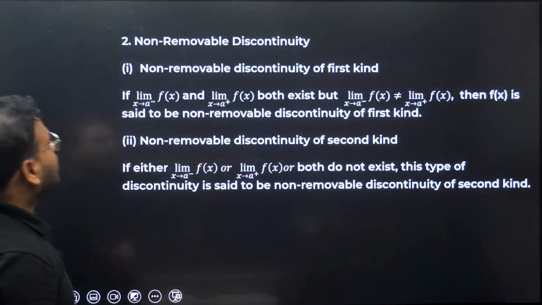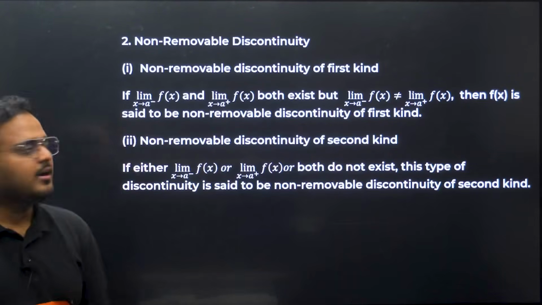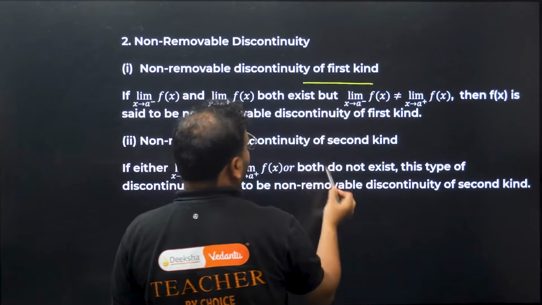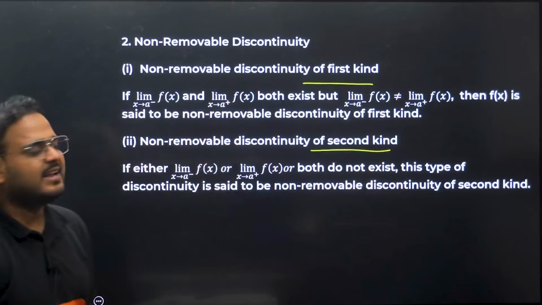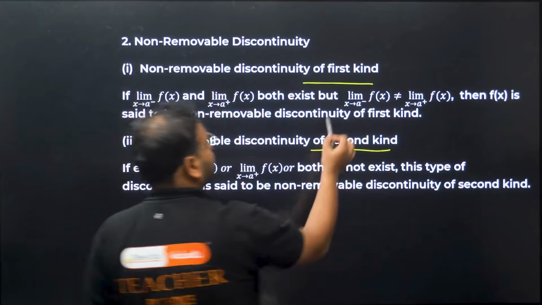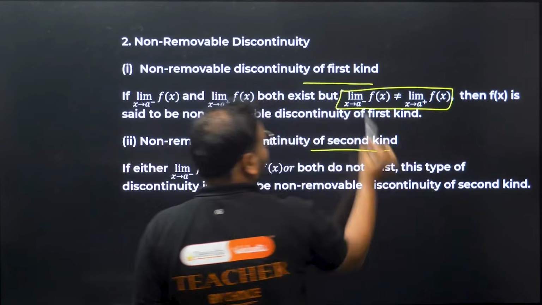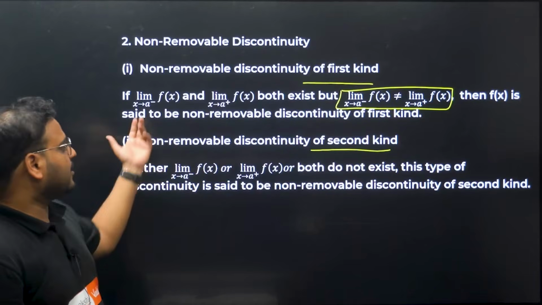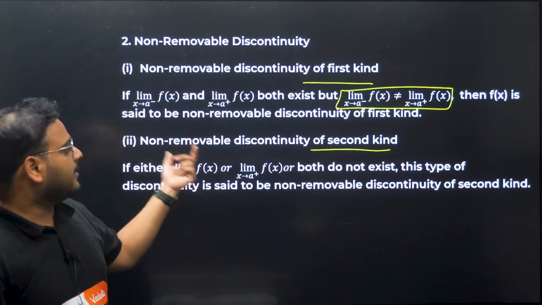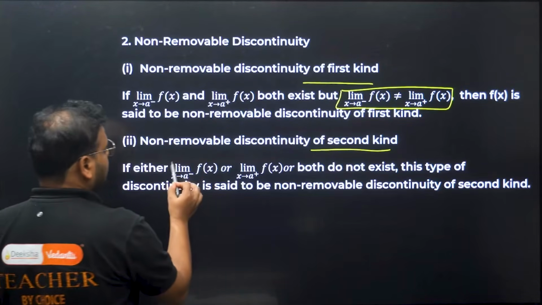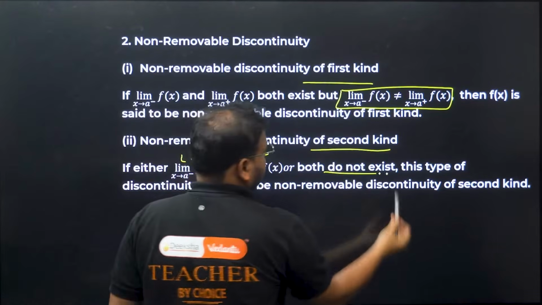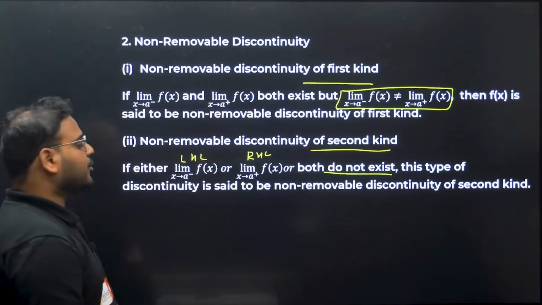Second one we have is non-removable type of discontinuity. Again this has two kinds, of first kind and of second kind. Have a look. If both the limits LHL and RHL exist but are not equal, then f(x) has a non-removable discontinuity of first kind. And second one, if the limit does not exist, when LHL and RHL do not exist, then we call this a non-removable discontinuity of second kind.